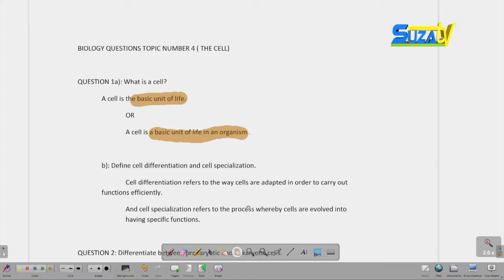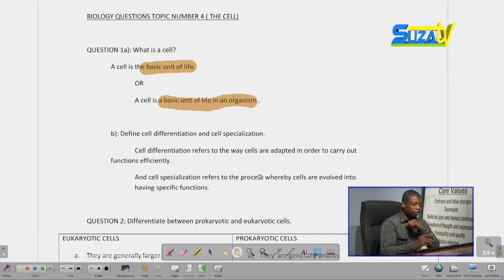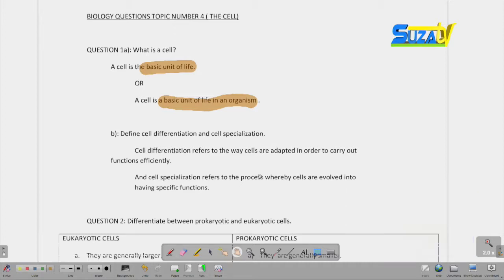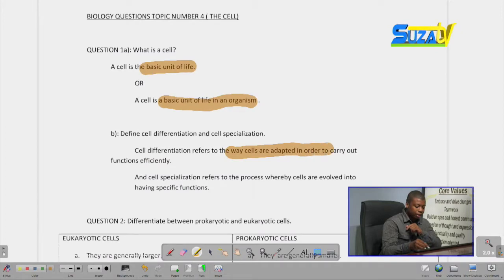Moving ahead to our second part, we are told to define cell differentiation and cell specialization. These two terms are similar and yet different. Most students confuse these two terms, thinking that they are the same thing. To answer this question, you should say cell differentiation refers to the way the cells are adapted in order to carry out functions efficiently.